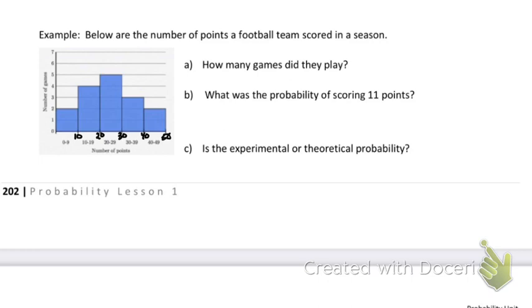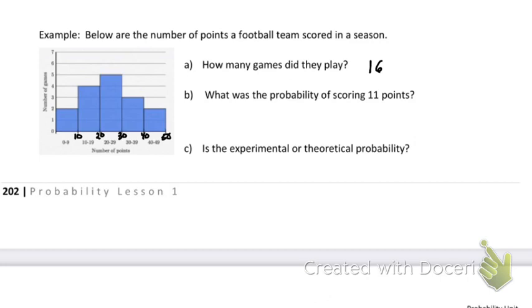Now, how many games did they play, based upon this chart? I got 16. Who else got 16? It is 16.